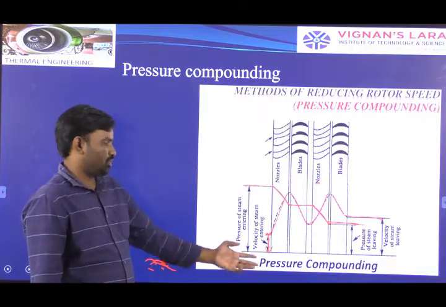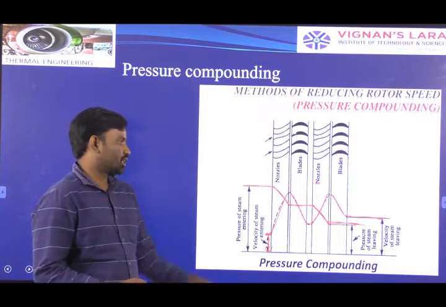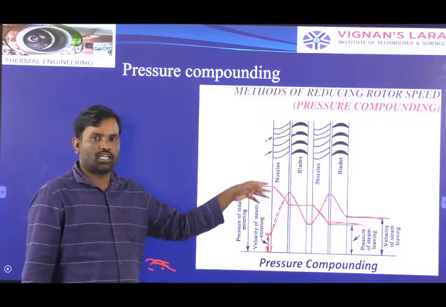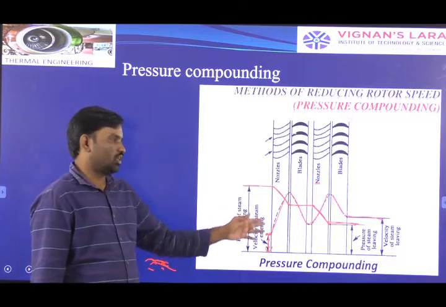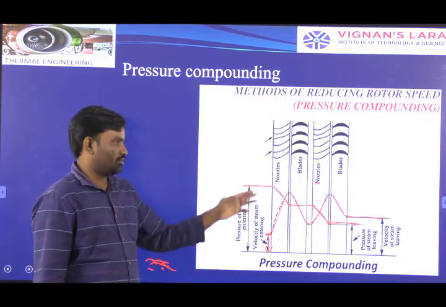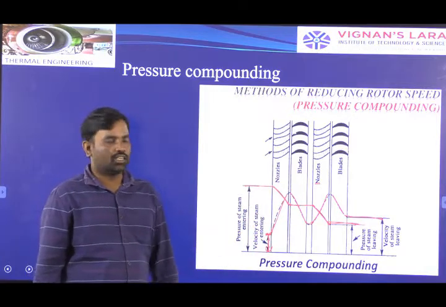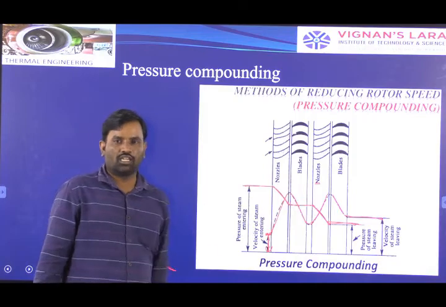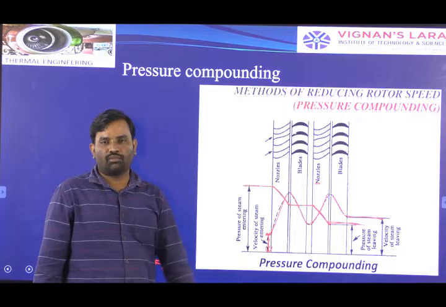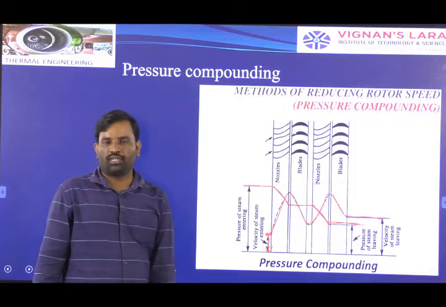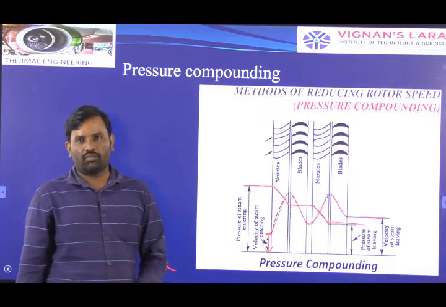In case of the pressure compounding method, we are arranging a series of stages. In nozzles, pressure energy is always converted into kinetic energy, and high velocity is developed in the nozzle body. While passing through the blades, that velocity is absorbed by the blades. In the next set of nozzles, velocity again increases and pressure decreases, and over the blades pressure is constant. In that manner you have to explain the pressure compounding method.